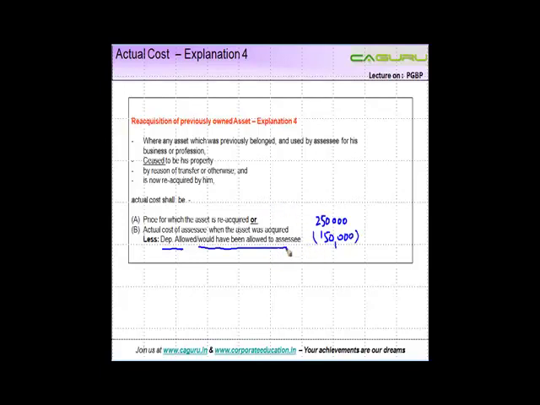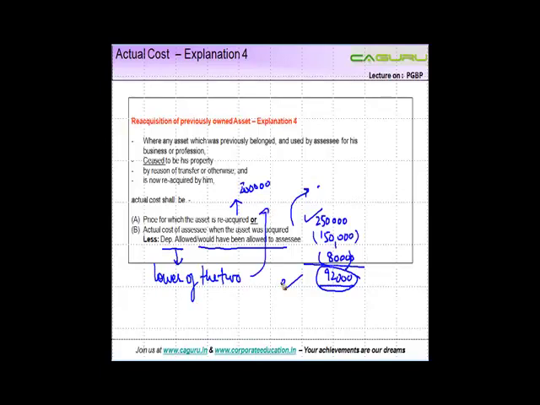Suppose he would have continued to hold on to this asset. Let's say the additional depreciation which he would have got is 8,000. So this would give us 92,000. So the price at which he acquired it, 2,50,000, less whatever depreciation, gives 92,000, or the reacquired price, which is 200,000. The lower of these two will be the price, which is 92,000. Please note this point down. It has to be the lower of the two, which is 2 lakh or 92,000.